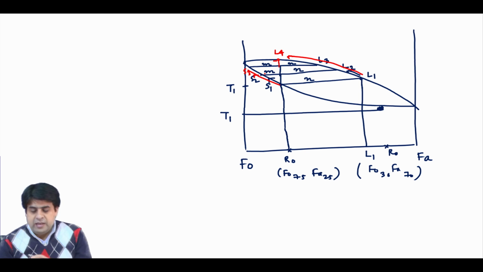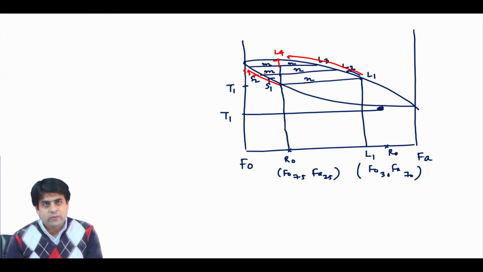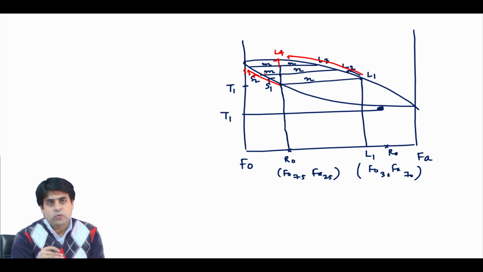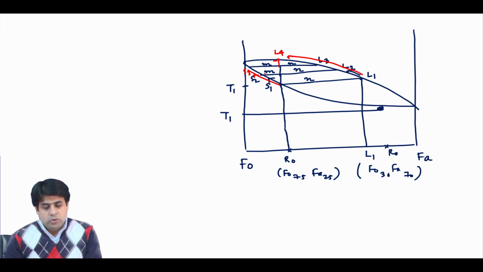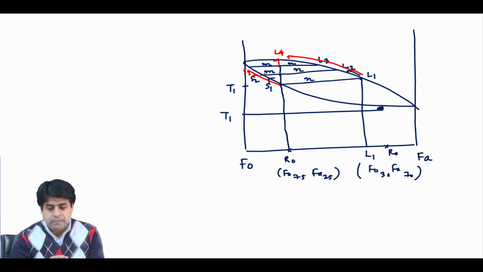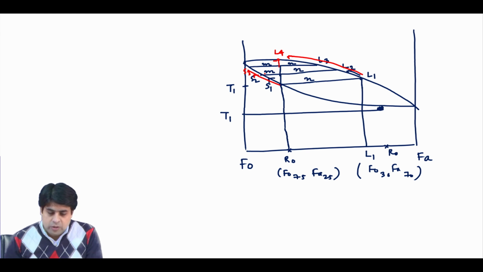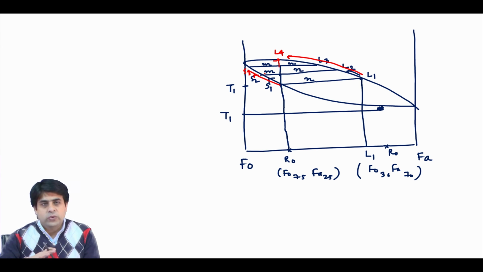The composition of the liquid will become more and more anorthite rich, and your solid composition will also move towards the anorthite rich composition. The proportion of solid will decrease as you increase the temperature, and the proportion of liquid will increase as you increase the temperature. Okay. So, this is the way we understand this solid solution binary diagram.